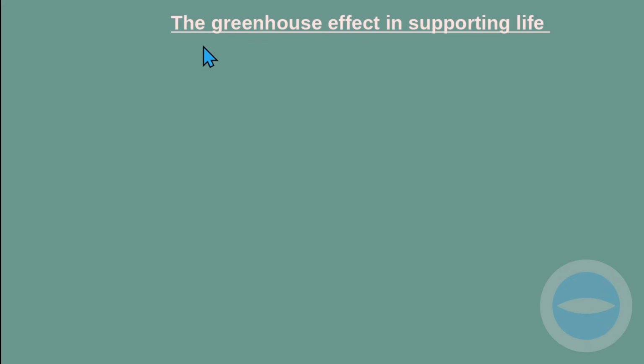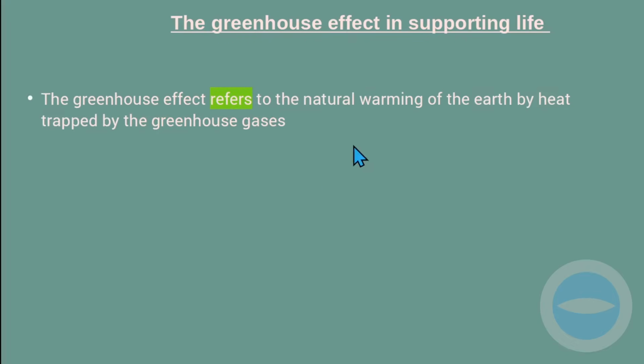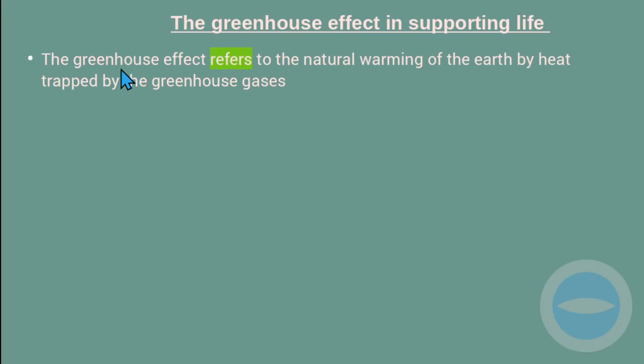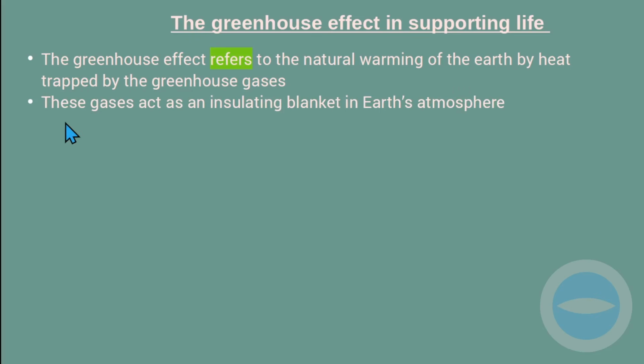Now let us look at the greenhouse effect in supporting life. The greenhouse effect refers to the natural warming of the Earth by heat trapped by the greenhouse gases. When we talk about the greenhouse effect, we talk about the effect that is produced by the heat that is trapped by the greenhouse gases. These gases act as an insulating blanket in Earth's atmosphere.